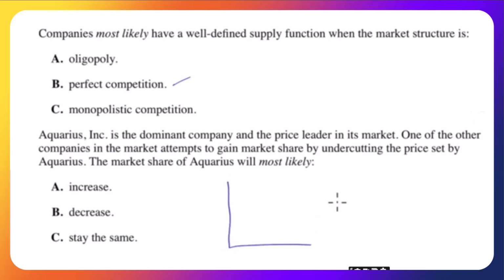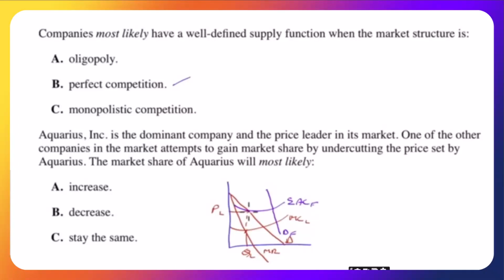So let's draw out our functions again, and let's see if we can replicate them here. There's demand, there's marginal revenue, and here is the marginal cost curve for the leader. There's our quantity for the leader, and there is the price for the leader. And I'll just change color so we don't get confused. We know that there is a different demand curve sitting out here for the followers, and there is a different average cost curve sitting out here for the followers.